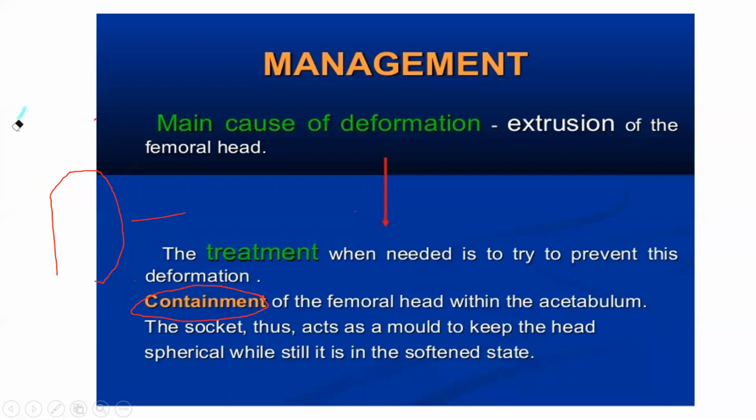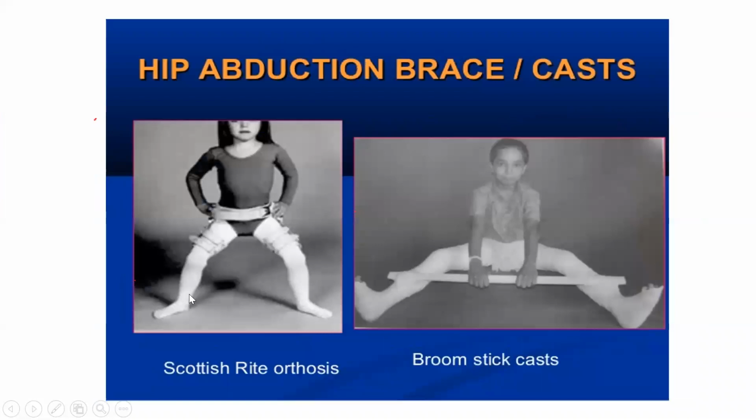Containment is very important for Perthes. You don't have to do anything else because it will revascularize on its own. You just have to keep the head contained in the acetabulum. There are two types of brace. One is the hip abduction brace. What happens is your femoral head is going laterally outside, so whenever you abduct your leg, the femoral head will go inside. You can use your sense in that. If you are abducting your leg, the femoral head will be medialized. That's why they keep the patient in the abduction brace.